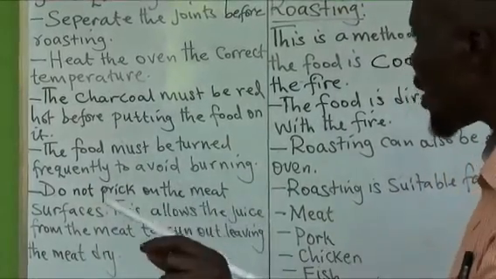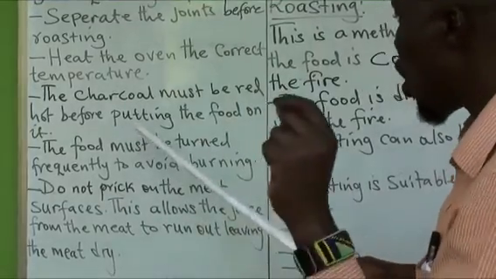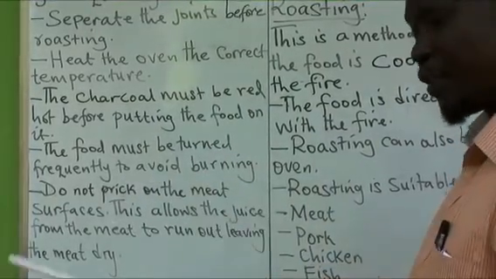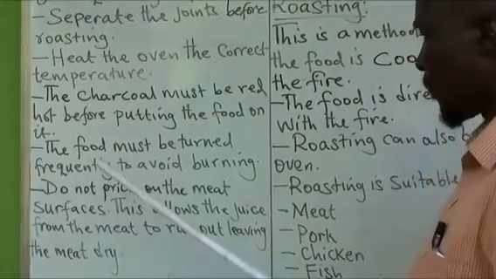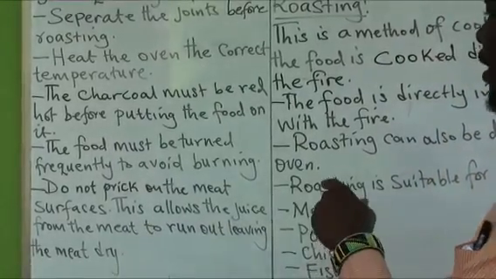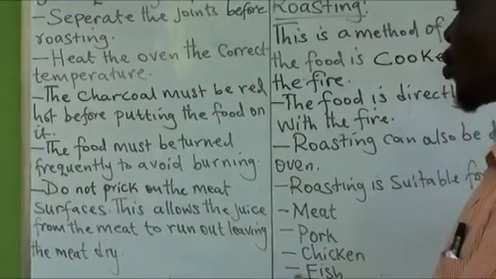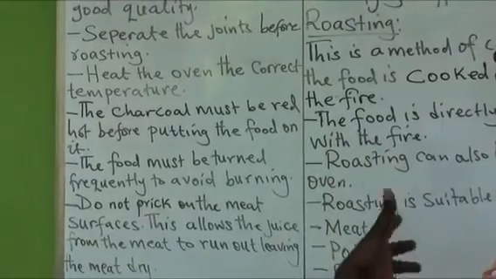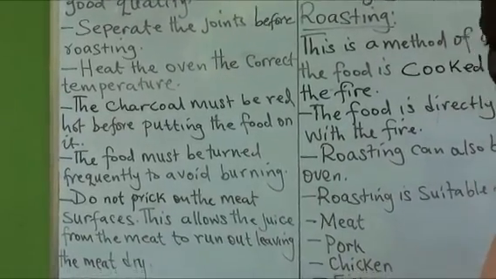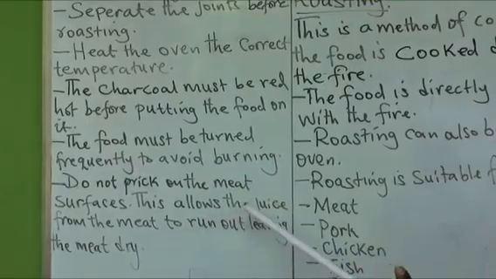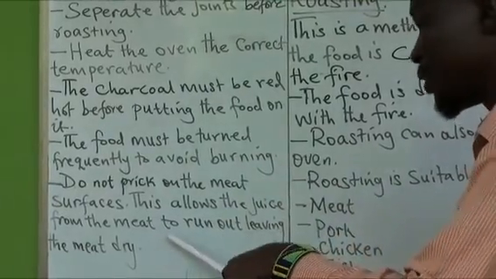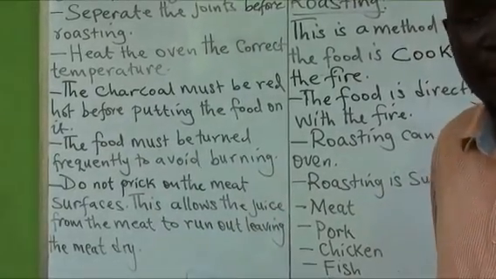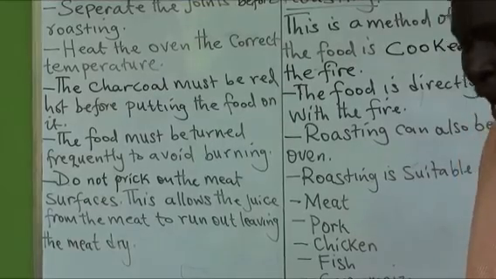So make sure that your charcoal is red hot before you put the food on it to roast. The food must be turned frequently to avoid burning. Do not prick the meat surfaces. This allows the juice from the meat to run out, and this will leave the meat dry.